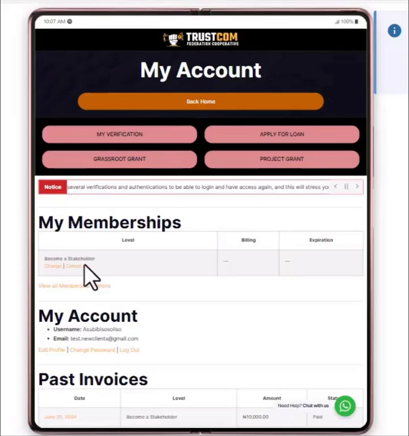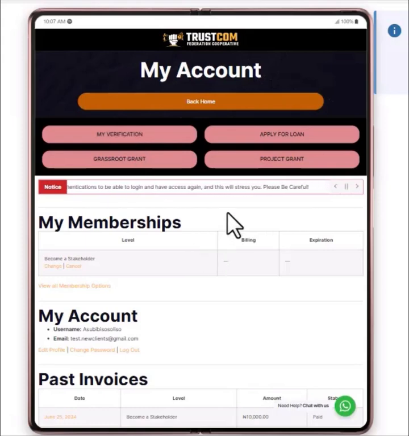I believe you understand what I mean. Now you can apply for a loan here. Once you have paid this 10,000 naira to become a stakeholder, you can apply for grassroots grants. You can also apply for a loan, but you cannot apply for project grants, neither can you apply for the certification if you don't have an NGO to recertify.